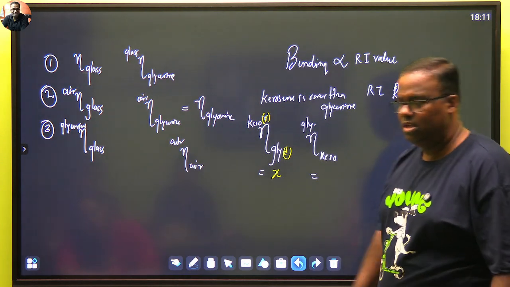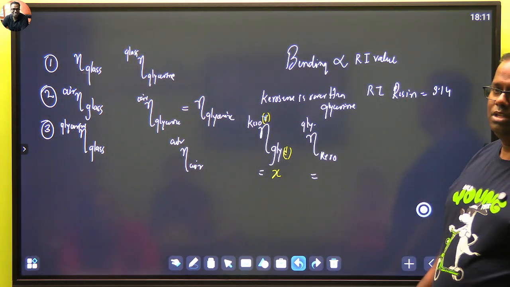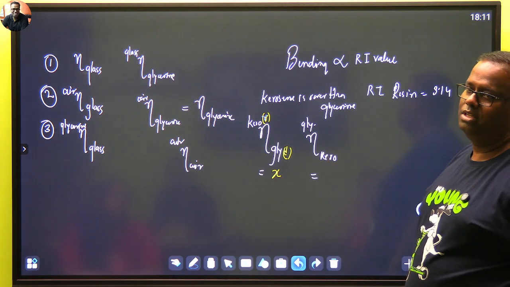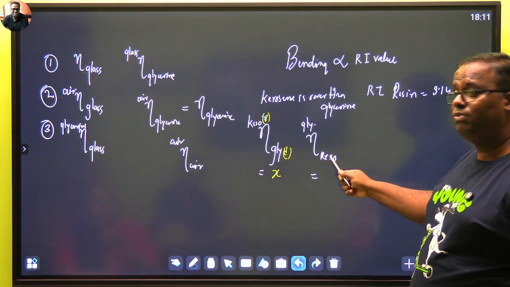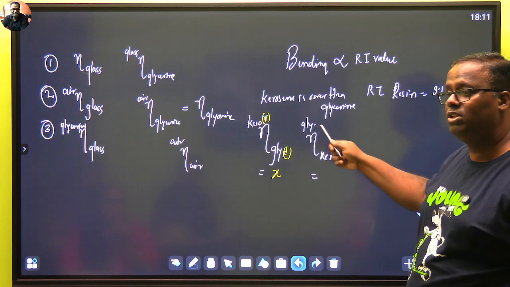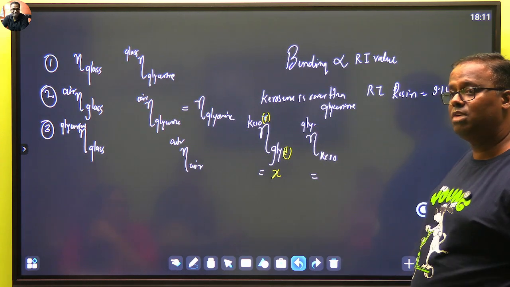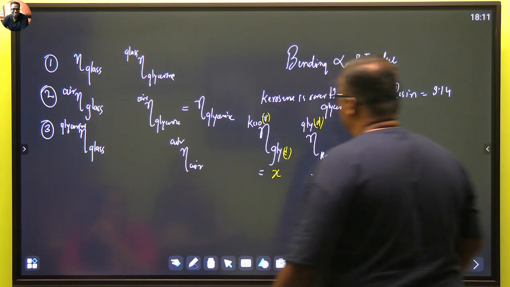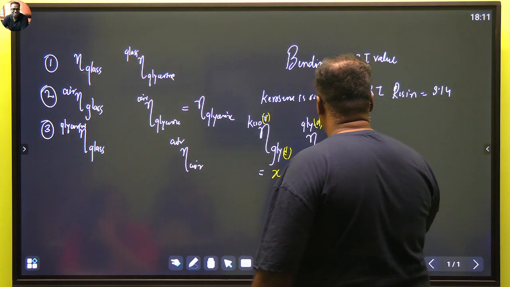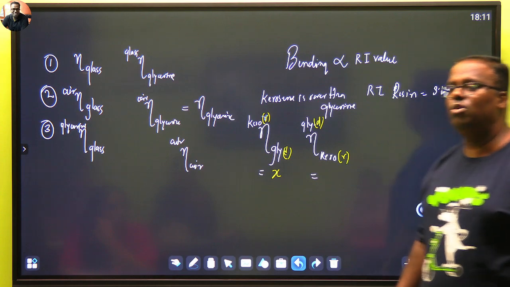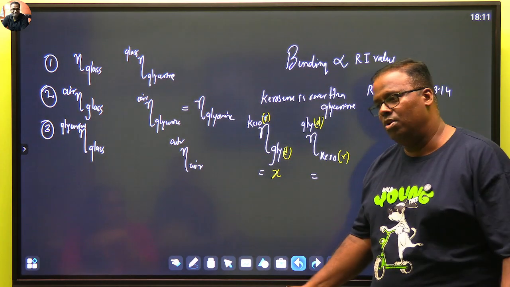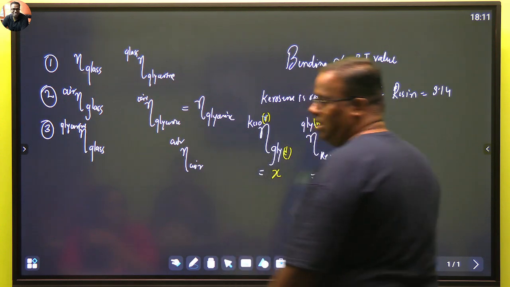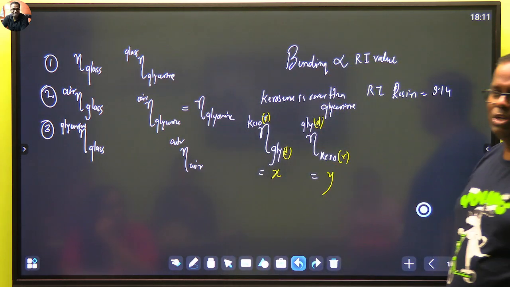X. What about this? Don't rectify. What is this? This is relative refractive index of kerosene with respect to glycerin. So light is coming from glycerin, which is a denser medium, and light is entering kerosene, which is a rarer medium. Light क्या होगा? Towards the normal or away? Away from the normal. तो इसका refractive index मानो मेरे को Y आया. अब X और Y के बीच में रिलेशन बताइए.